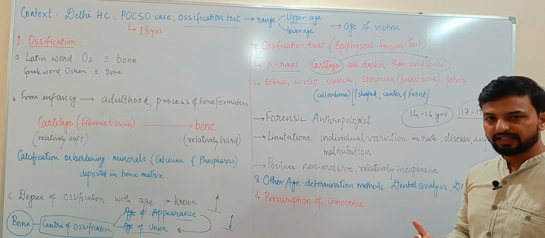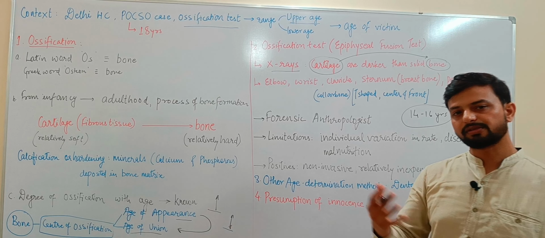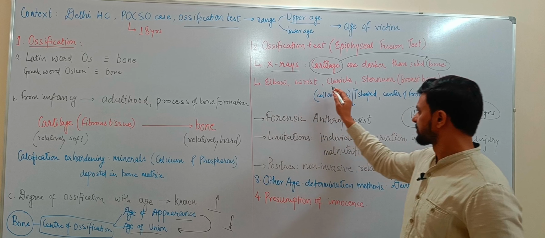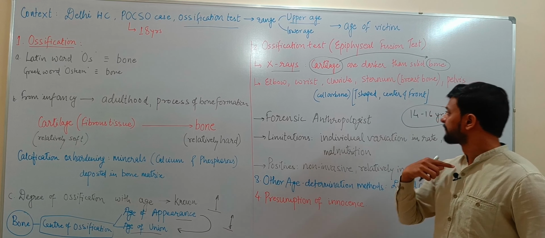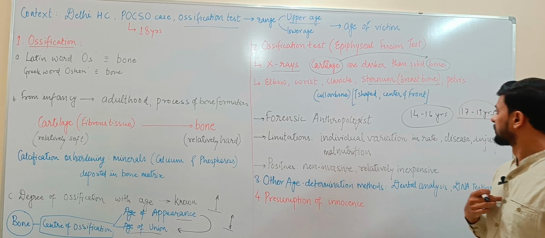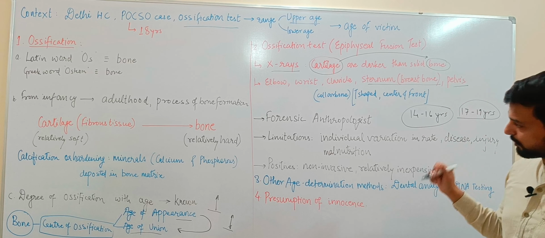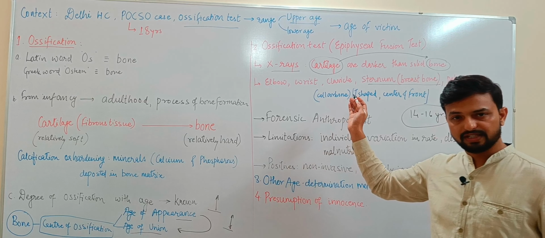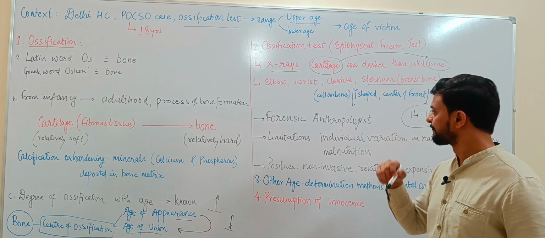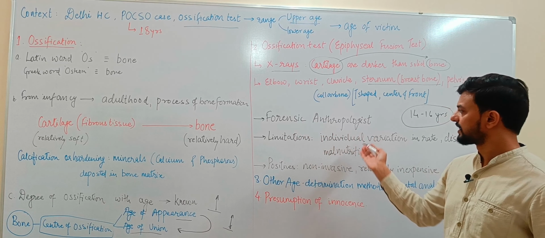What are the bones generally we consider? The bones under consideration should be the bones where the transformation is dramatic, which can be observed through X-rays. So generally the elbow, wrist or clavicle, which is our collarbone, the sternum, the breastbone, which is this T-shaped center in front of our chest, and then there is the pelvic bone. So these are some bones which are observed to arrive at an age. The person who does it is a forensic anthropologist.